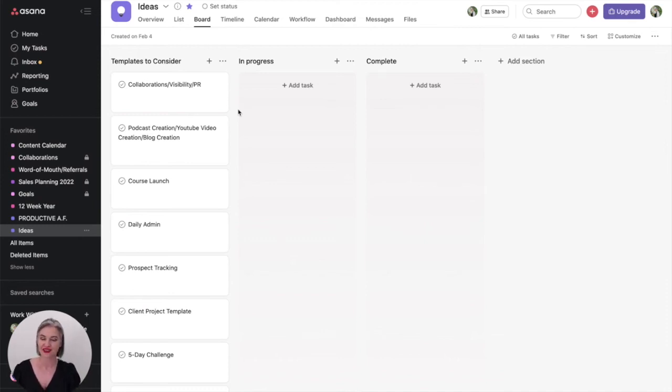And that is just a little bit about exactly how Asana makes my life as a business owner way more streamlined. I have a central hub for everything, and I know exactly where I need to go every single day to let me know what is it that I need to be focusing on and how can I best run my business given the limited time and energy that I do have.